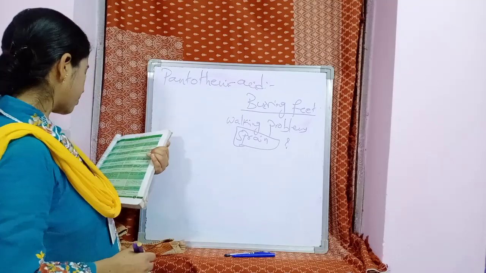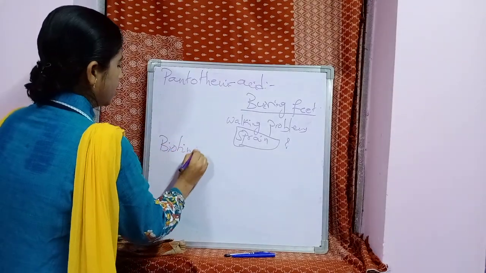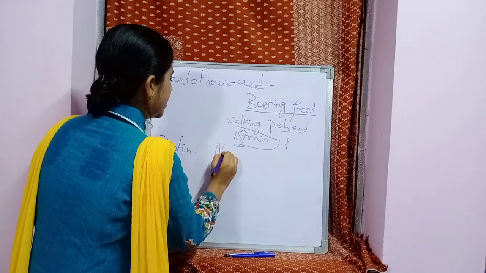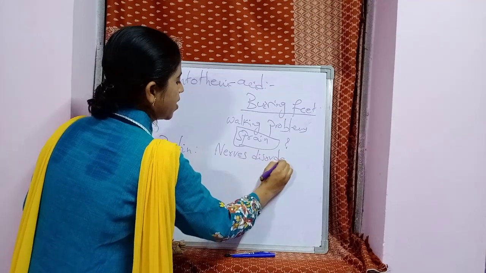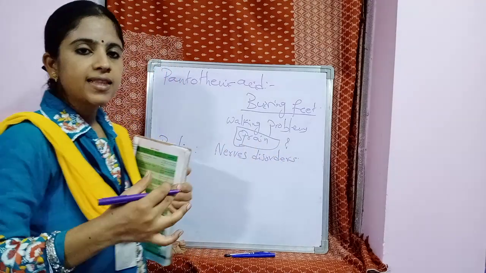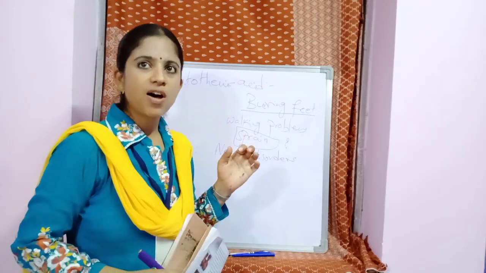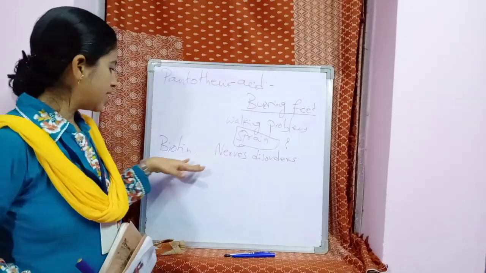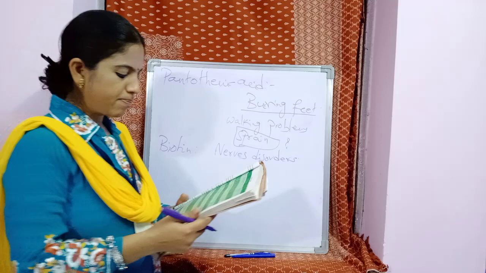And next, biotin. Deficiency of biotin causes nerves disorders. Nerves in the body are helpful in carrying information. You have learned in your 9th class about the sense organs regarding the importance of nerves. So what does this deficiency cause? Nerves disorders. If the nerves do not function, what happens?